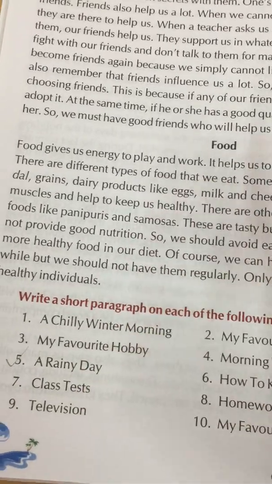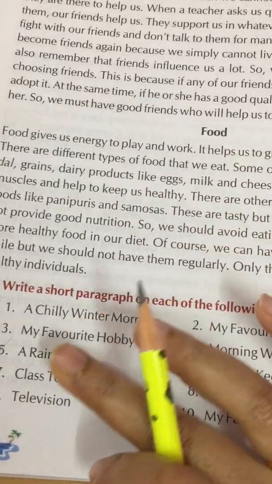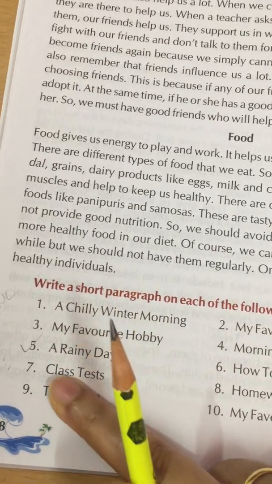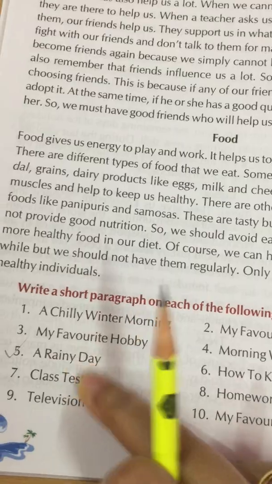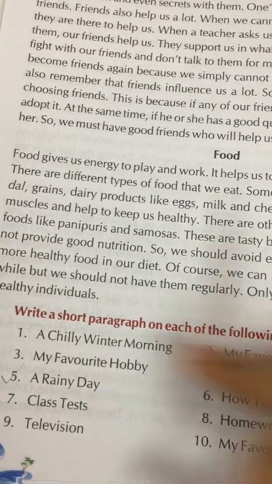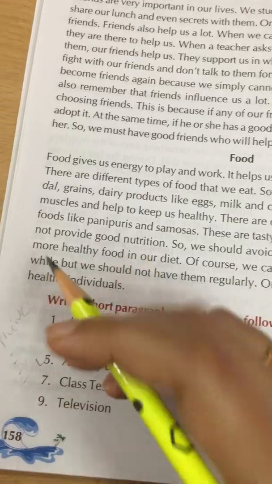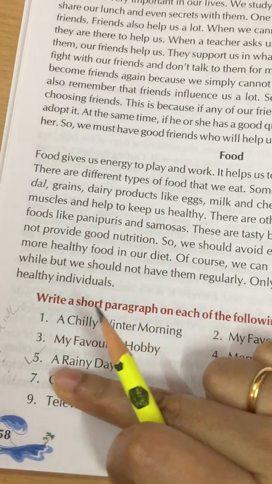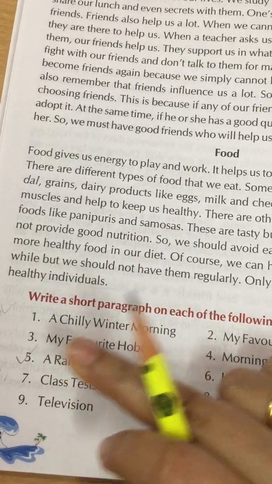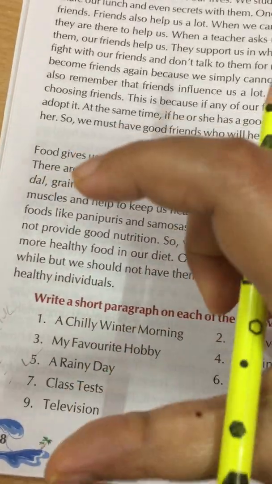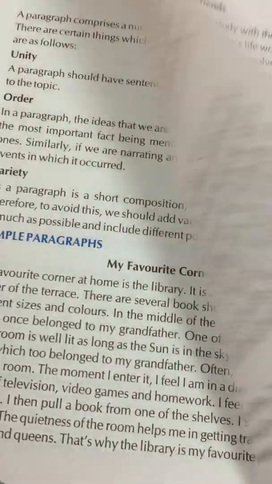Just think, and in the next part of this video we will discuss how to write a short paragraph on this topic, a rainy day. For now you just have to think of the points regarding this topic. You don't have to do anything else, just think it and note it down in a rough copy.